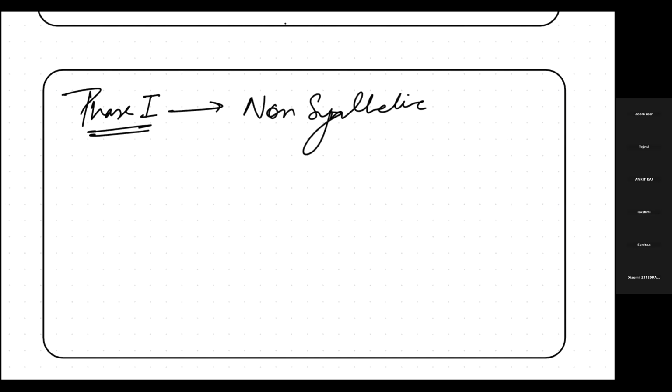Okay, so phase one. Phase one is also called non-synthetic, or it is also called functional reactions. Why is it called non-synthetic or functional reactions?